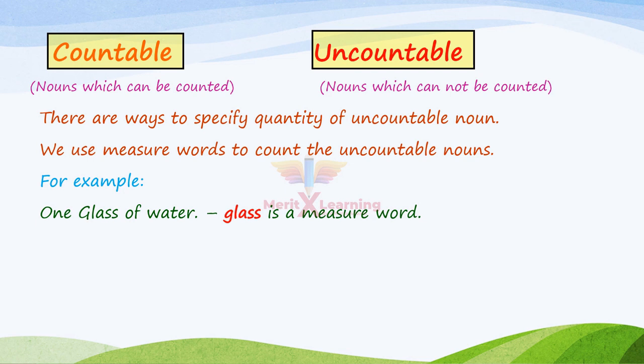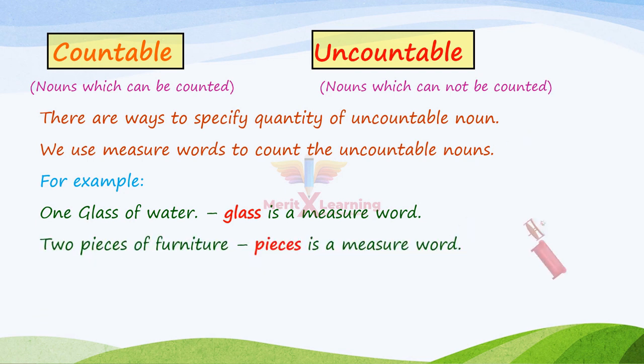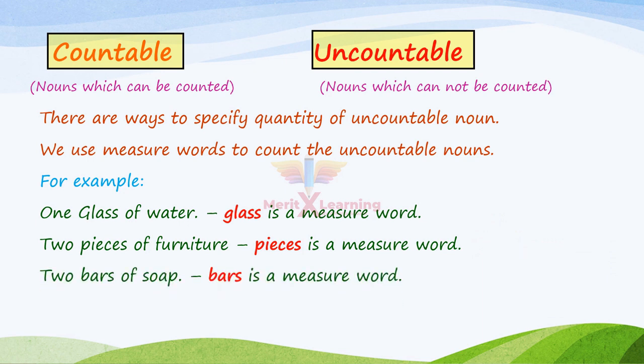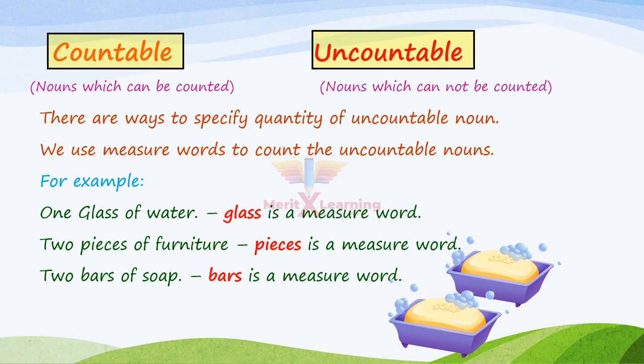So here the word glass is a measure word. Next, 2 pieces of furniture. So here the word pieces is a measure word. Next, 2 bars of soap. So here bars is a measure word.